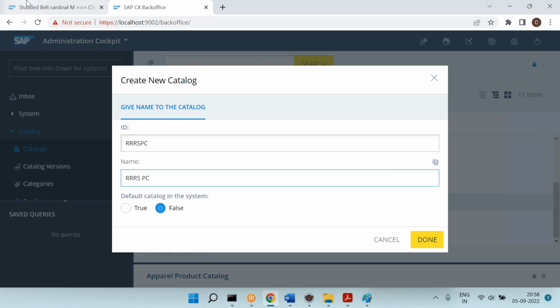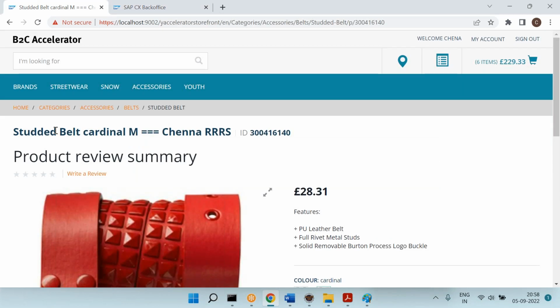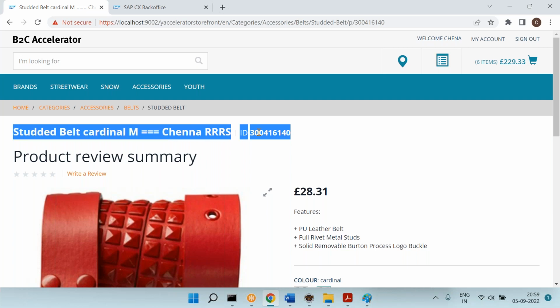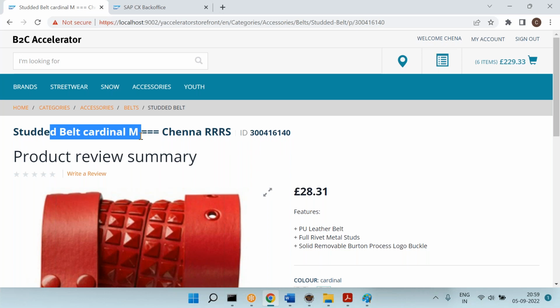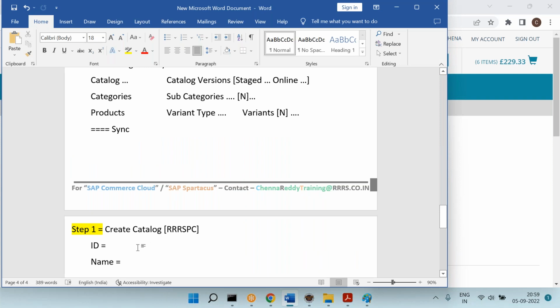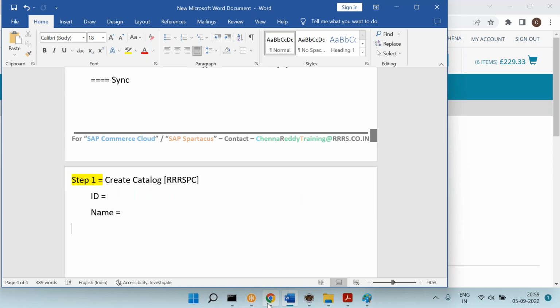Whatever you are seeing here is a name. If you want to read the product and all, we will use IDs. IDs are without spaces, unique things. The names you can have with spaces, and they may not be unique. So in simple words, ID is used for programming purpose, name is used for display purpose.